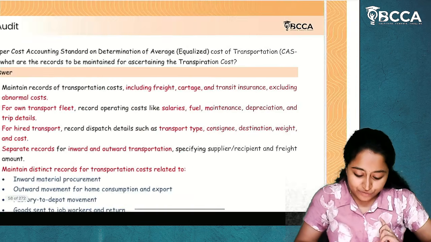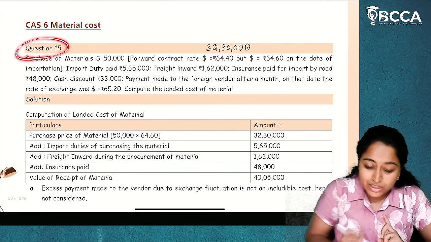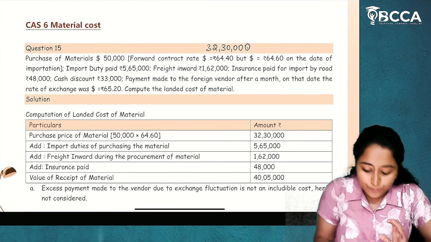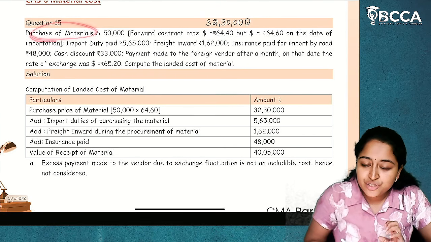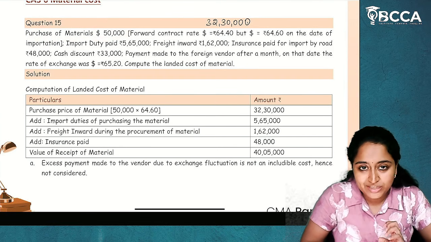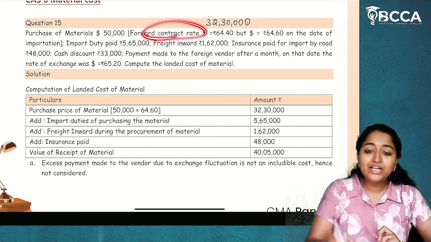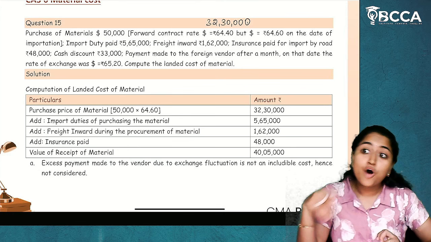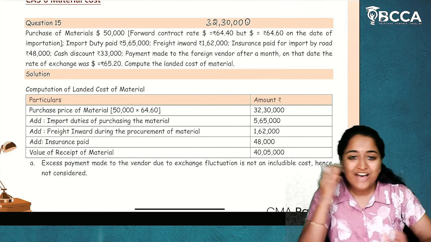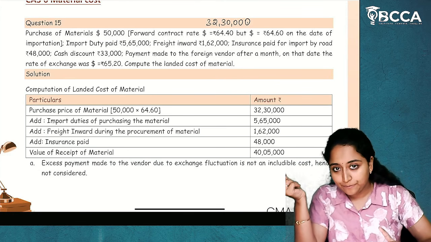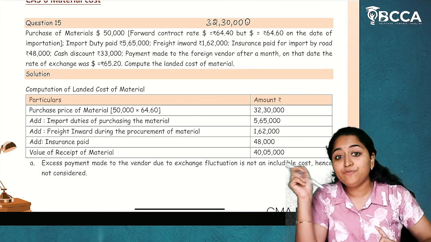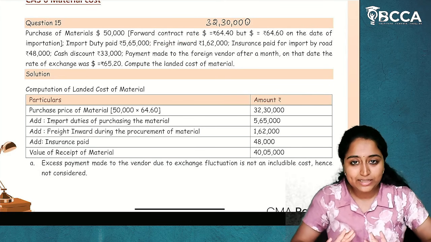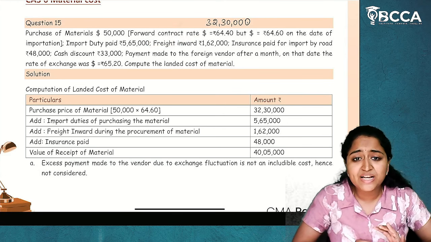There is a confusion for the students. Now, see in this particular question, I'm not going to take the entire question, but I'm going to explain the foreign exchange component. In this question, purchase of materials is happening for $50,000 and the forward contract rate is given. This is not the contract rate. This is the forward contract rate, which means whenever this contract is going to end, what will be the contract rate at that point of time? This is not the date of transaction.